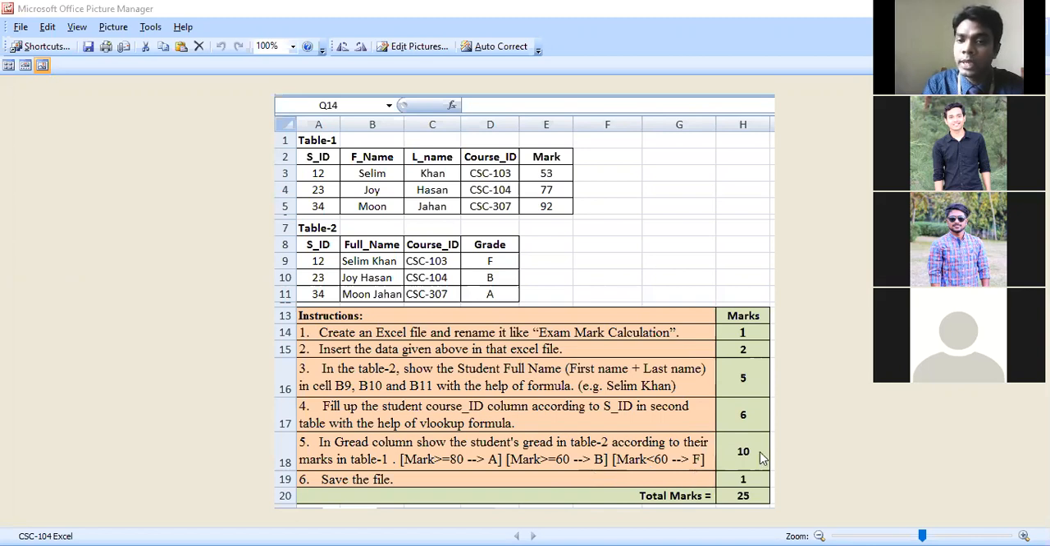For this you will get 10 marks, and at last you have to save your file. If you are able to save your file, you will get 1 mark. So in total you have 20 marks for this question. Am I clear to you? You understand the point?